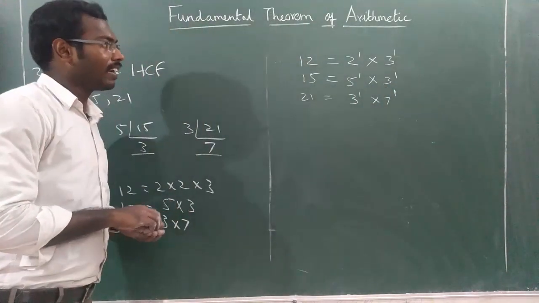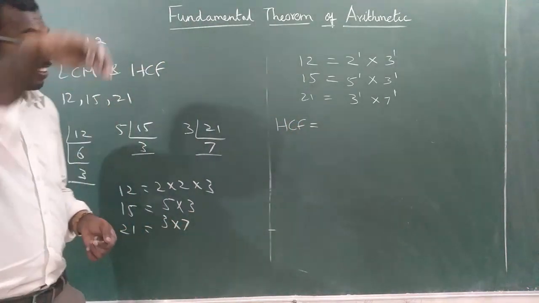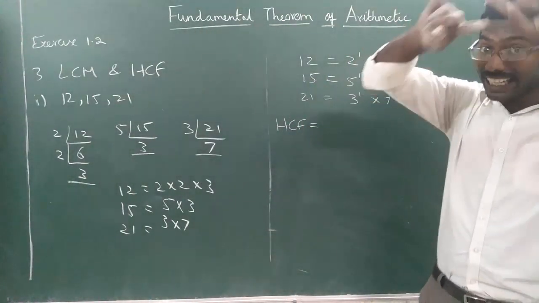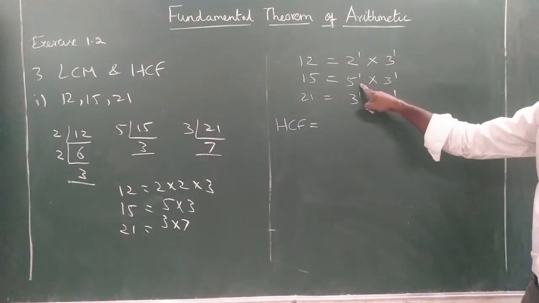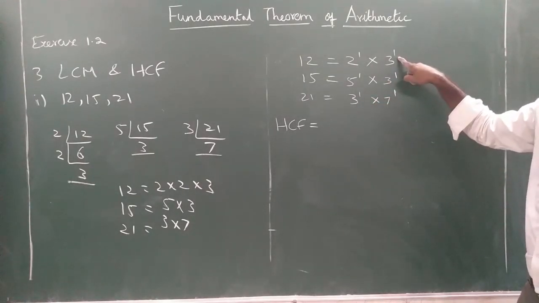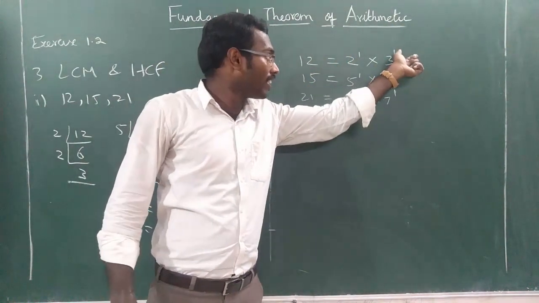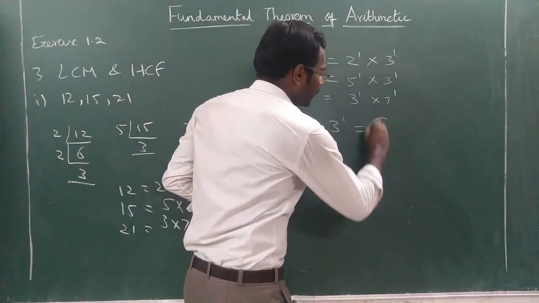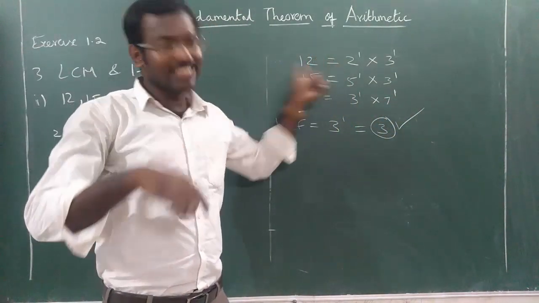Okay. So first we will write HCF. For HCF we have to consider the common factor. Common factor means 3 numbers are there. The factors should be present in all the 3 numbers. 2 is present only here, not here and here. 5 is present only here. 7 is present only here. But 3 is present everywhere. So HCF is equal to 3 and least power. The least power of 3 is 1 only. So 3 power 1, that is equal to 3. So HCF is 3. Simple. Same method, but instead of 2 numbers, 3 numbers are there.